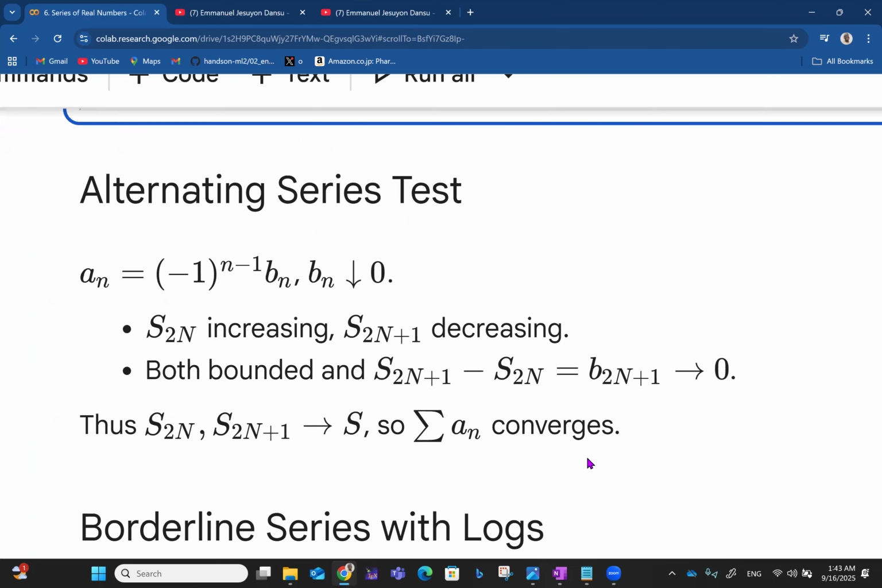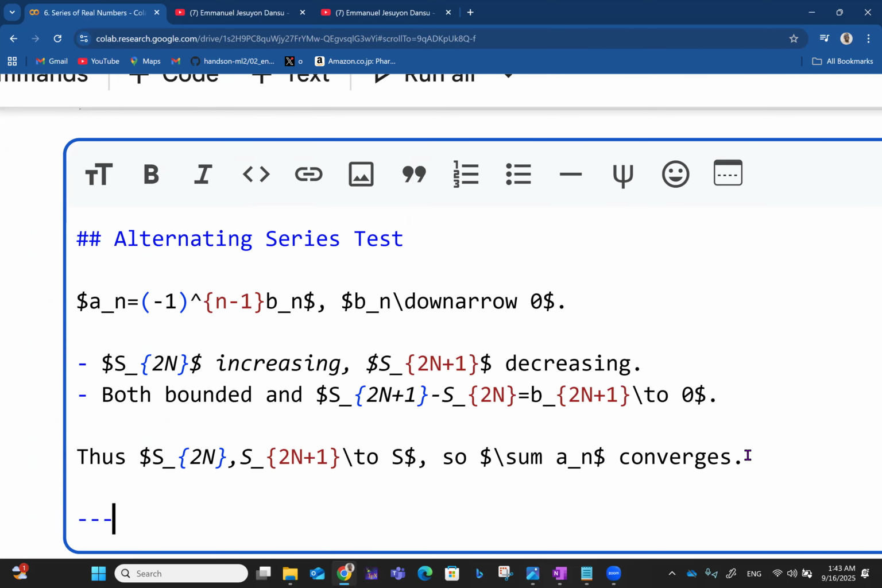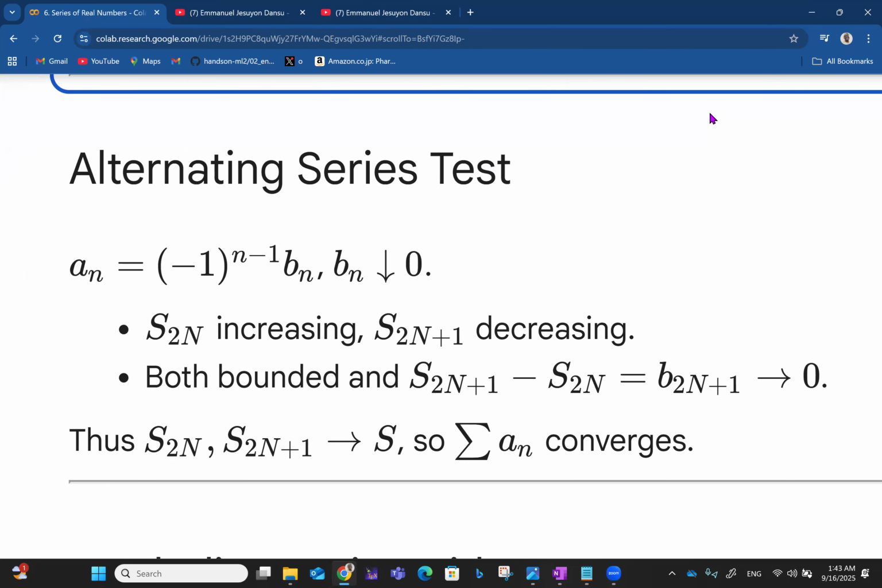And then we have the alternating series test, like we saw the other time. Like I said, I want to do a kind of demarcation. So here, imagine you have the alternating series test, which says that a_n is equal to (-1)^(n-1) b_n, as b_n goes towards 0. In this case, we say S_2n is increasing while S_(2n+1) is decreasing. S_2n is the even subsequence, while S_(2n+1) is the odd subsequence, right? So S_2n is increasing.